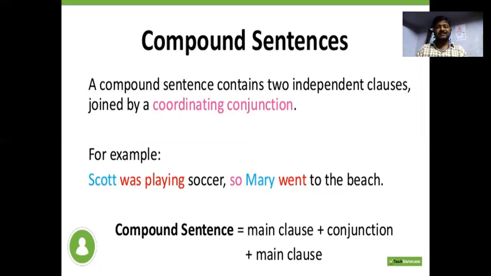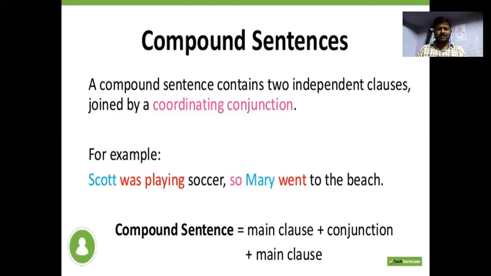What your mother tells you is an independent sentence. So the first sentence may be dependent, and the second sentence may be independent. A compound sentence contains two independent clauses joined by a coordinating conjunction.